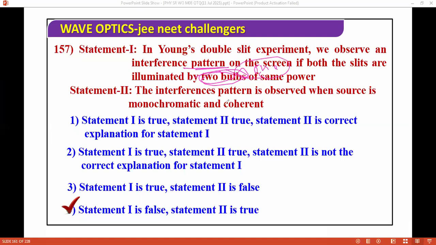Next, statement two is correct. Interference pattern is observed when the source is monochromatic and coherent. Okay, so this is correct. Next questions, moving ahead.